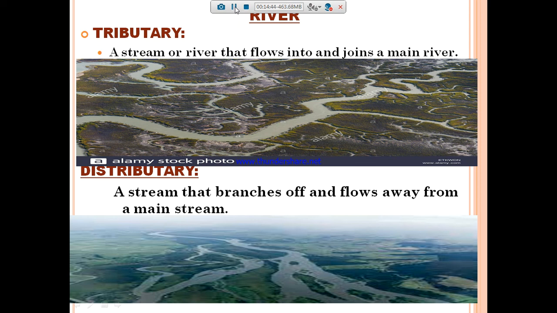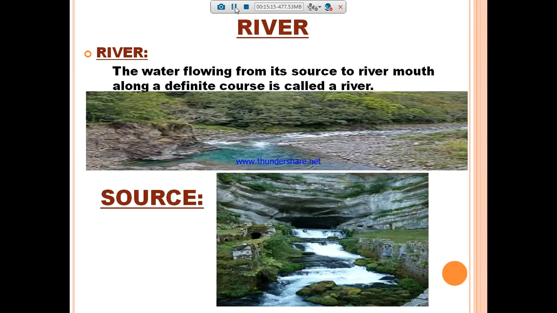Okay, tributary means from the waterfall itself it is distributed into so many parts, and at last it joins the main river. So many streams join the main river. That is called the tributary. And distributary means a stream that branches off and flows away from your main stream. Okay, so that is called the distributary. Okay, so up to this we have seen, we can stop here, and go for a small recap. So what is meant by the river?